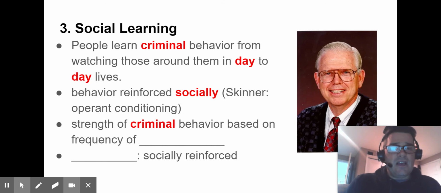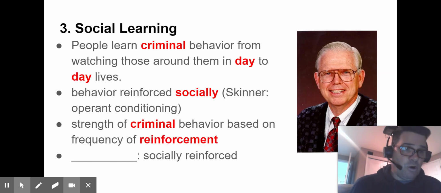The strength of criminal behavior, how much you do it and what sort of crimes you commit, is based on the frequency of the reinforcement. So how often do your peers encourage you to do it, cheer you on, and celebrate your crime? That's how much more crime you'll do, whereas by yourself alone, you probably won't do as much crime. So it's this social reinforcement that is a problem.